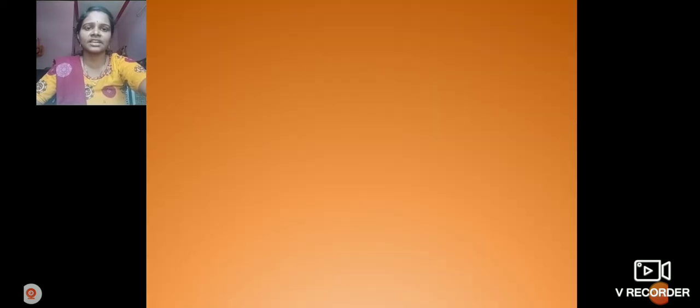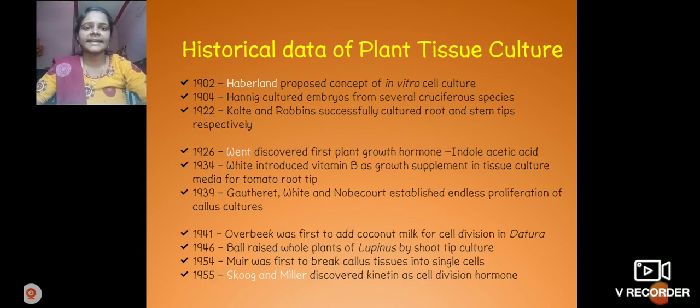Here we can observe the historical data of plant tissue culture. In 1902 Haberlandt proposed the concept of plant tissue culture. Haberlandt is also called the father of plant tissue culture. Why? Because he observed that a single cell can be converted into a whole plant body in vitro. It is called tissue culture. In 1902 Haberlandt proposed the theory of plant tissue culture, in vitro culture.